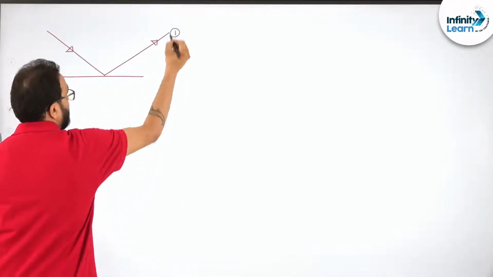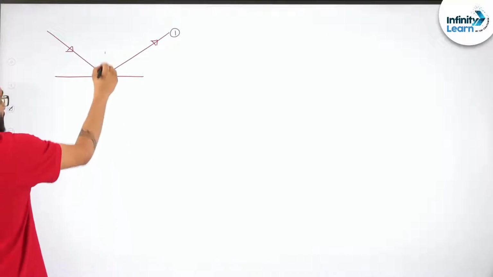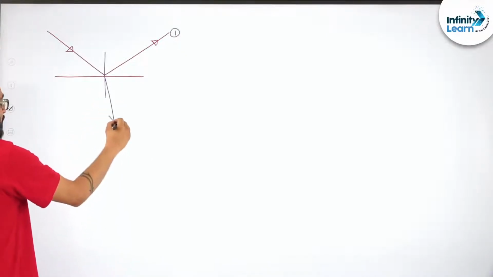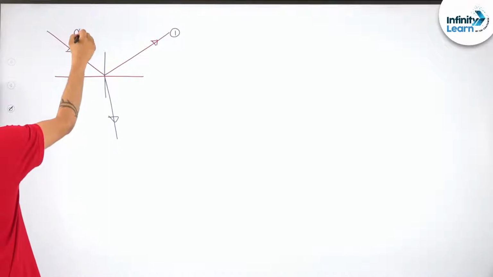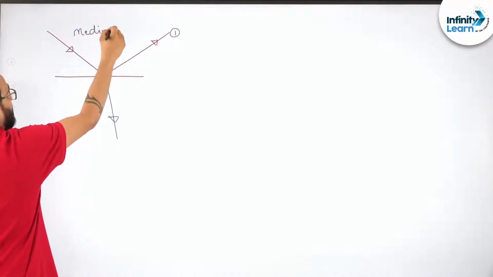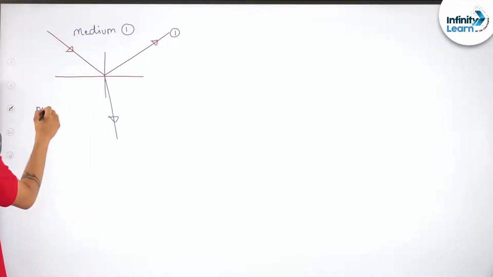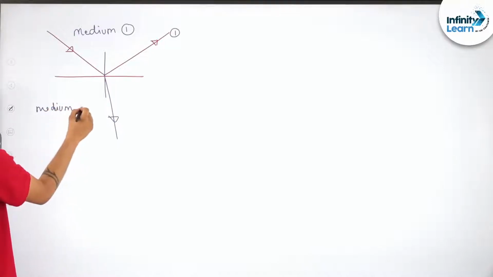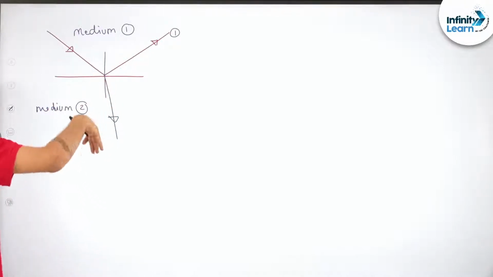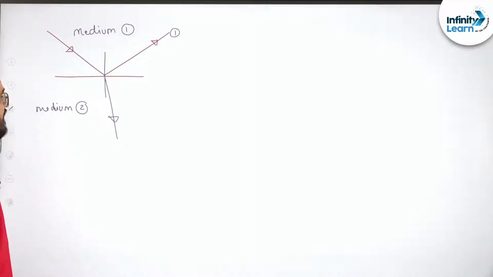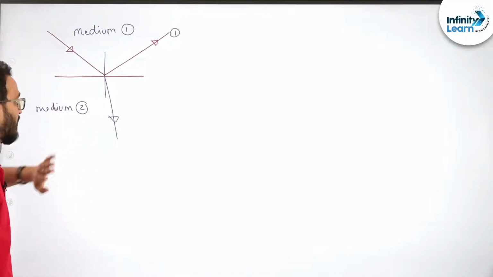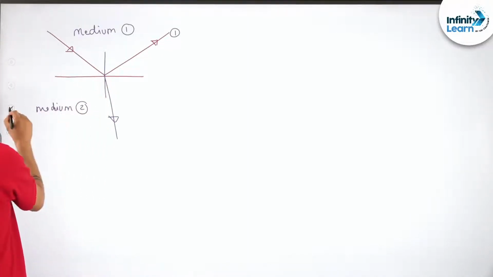This is the first possibility. Second possibility is when it enters another medium. See, this is medium 1 and this is medium 2. It might bend and enter into the second medium, and this is known as transmission of light. Okay, light is being transmitted to another medium.